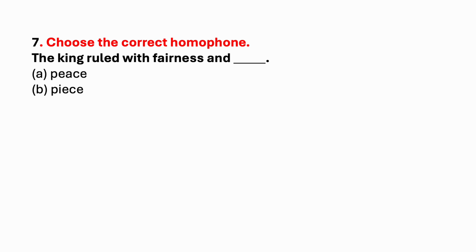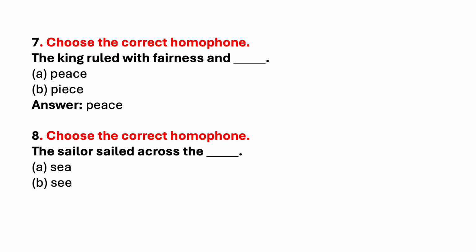Next one. The king ruled with fairness and dash. P-E-A-C-E peace, P-I-E-C-E piece. Which is the correct answer? The king ruled with fairness and peace. P-E-A-C-E peace means a state of calm, quiet and no fighting. P-I-E-C-E, a part of something. I ate a piece of cake. Here, the king ruled with fairness and peace.